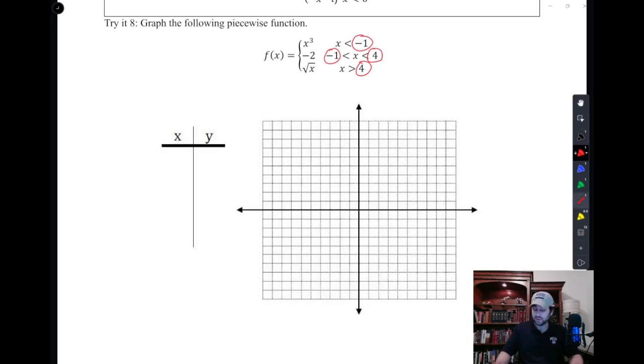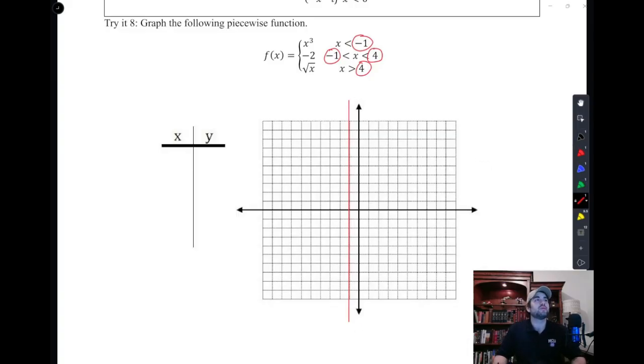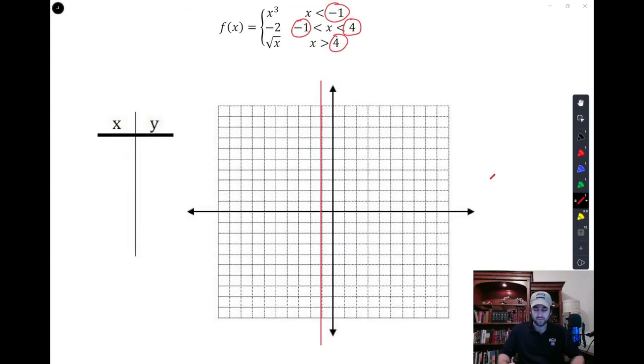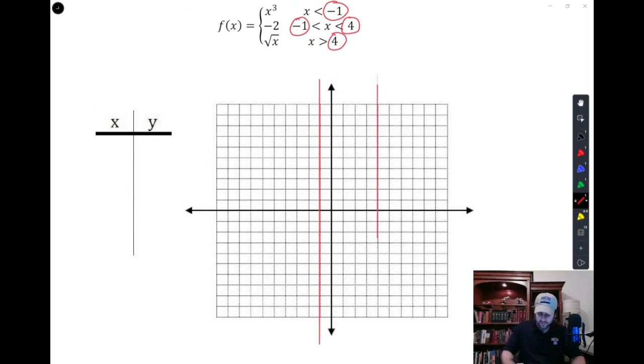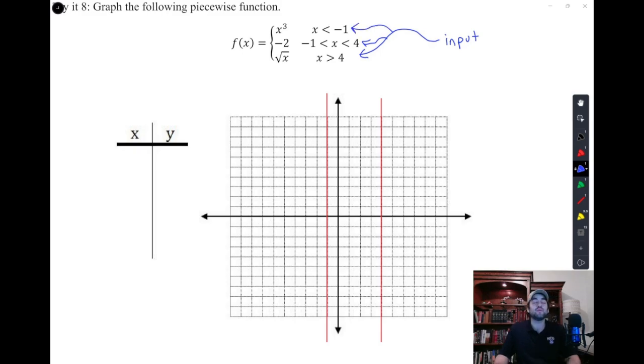And so what I'm going to do is I'm going to draw some boundary lines at those numbers where the piecewise is broken up. So the piecewise is broken up at -1, so I drew a boundary line up and down at -1. There's a boundary line at 4, so I'm going to draw a boundary line up and down at 4. And what this function is then going to do is it's kind of going to act like a funnel, where I'm going to take my input over here, and I'm going to see which of these three that input rings true for.